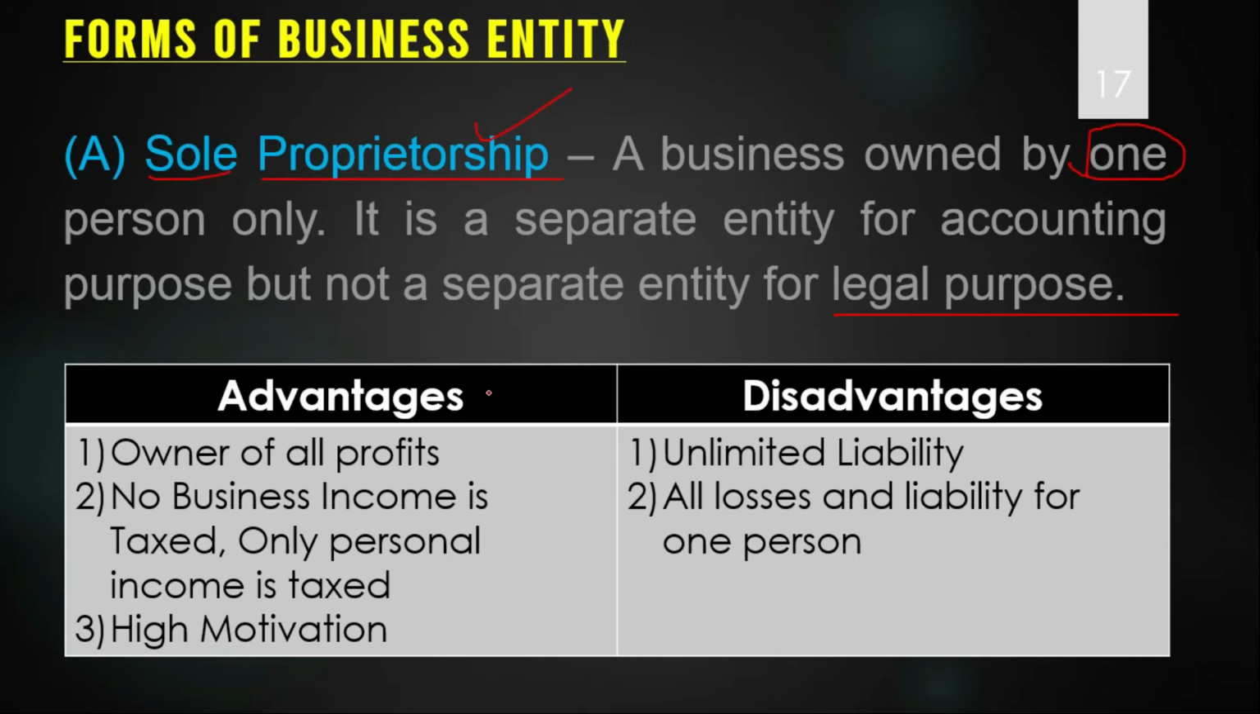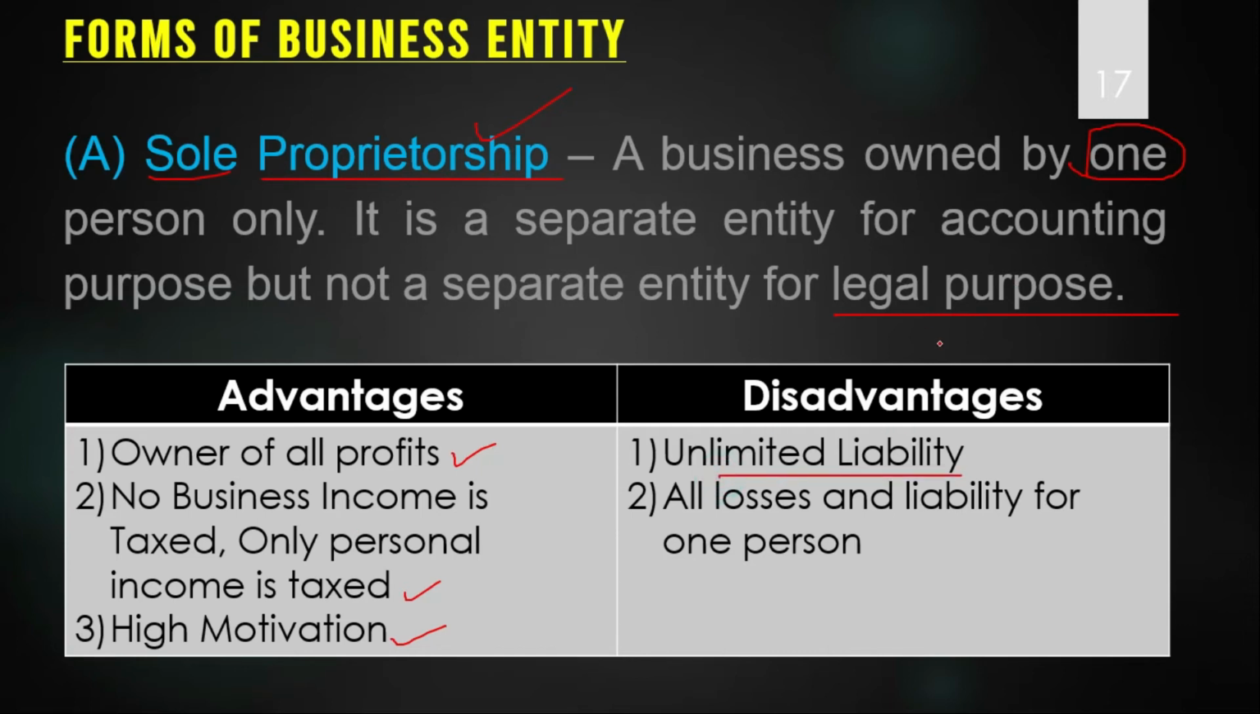Let us see the advantages and disadvantages of this type of business. First advantage is that the owner will get all the profits. So nobody is there to share the profits. All the profit will go to the owner. Second, no business income is taxed, personal income is taxed. All the business income will be merged with the personal income of the owner. So his personal income will be taxed, there is no double taxation. High motivation, because all the profit will go to one person, so he will be highly motivated to work more and more. But there are some disadvantages.